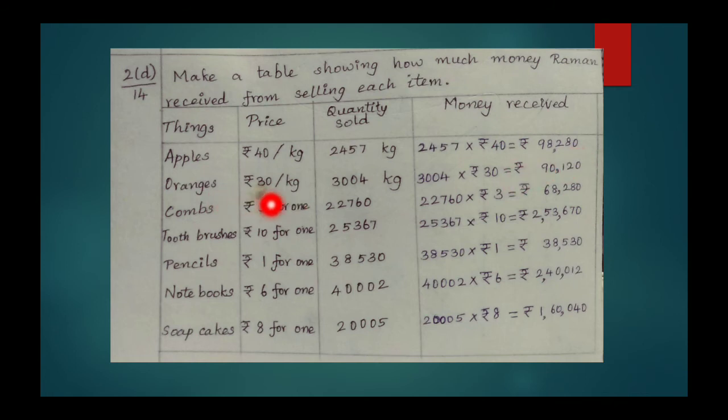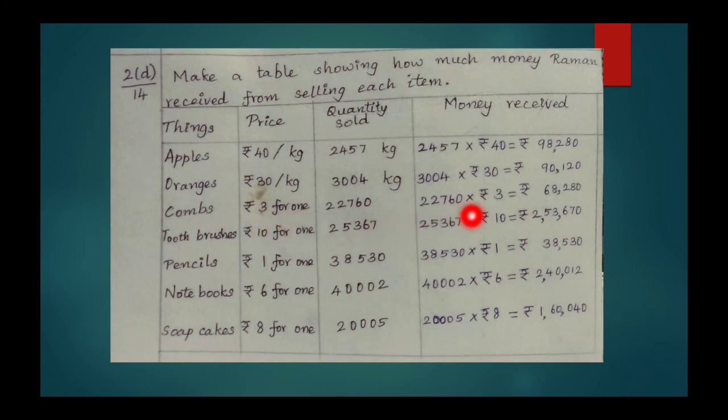For oranges, 3004 kilogram into rupees 30 per kg. So multiplying these two numbers we get rupees 90,120. So this is the amount Raman received by selling oranges. For combs, 22,760 combs are sold at the price of rupees 3 for one comb.